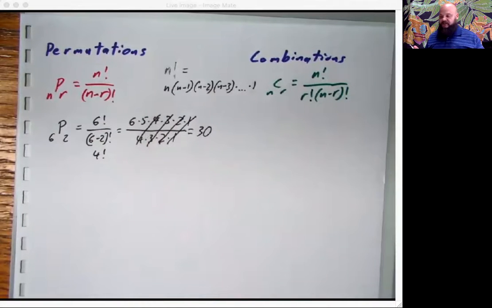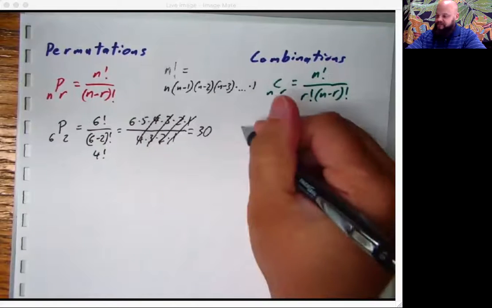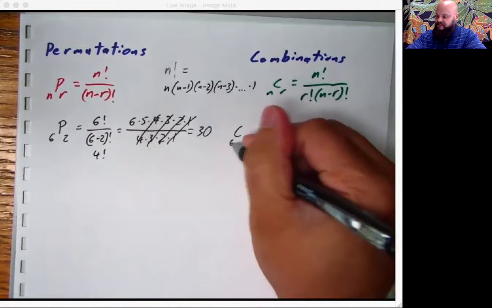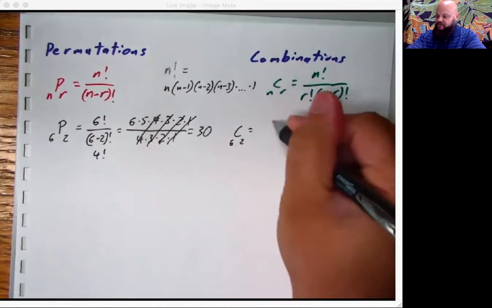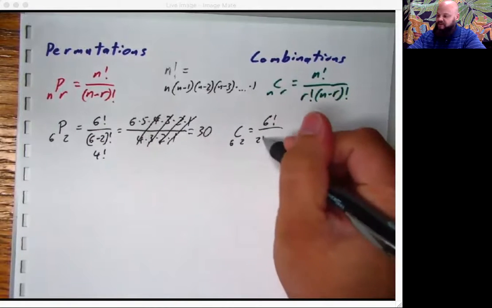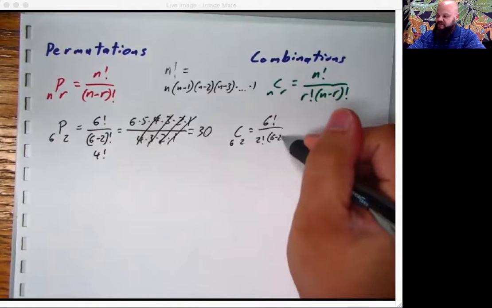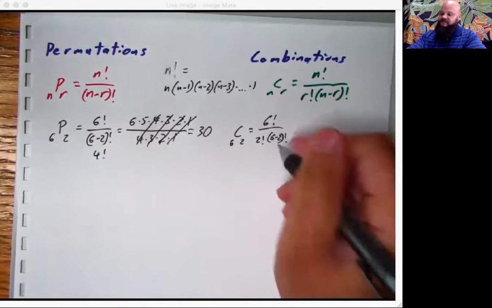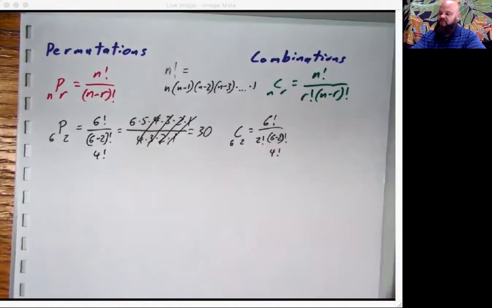Now combinations are a little bit different, not a lot. It's still C of 6 and 2. We still have our 6 factorial on the top, but now we have a 2 factorial in front of that 6 minus 2 factorial. Once again, 6 minus 2 factorial becomes 4 factorial.